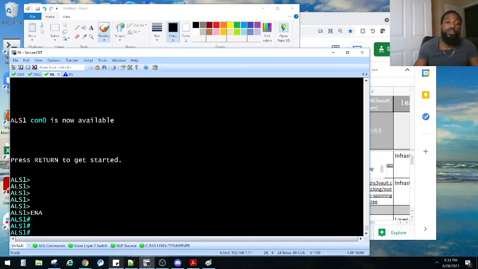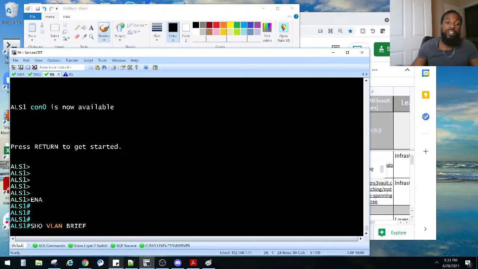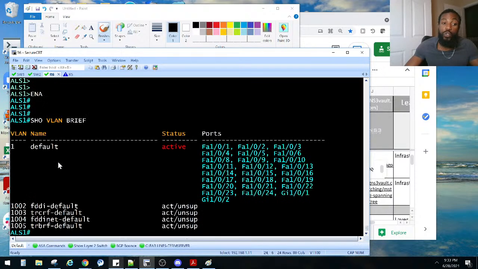Enable. Show VLAN brief. Well, we don't even have any knowledge of those VLANs. That is why I don't think we need to be in transparent mode. Because they don't have any knowledge of those VLANs. Those VLANs are contained within itself. That's why I thought we needed to be in server mode.